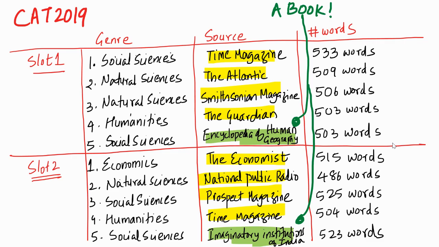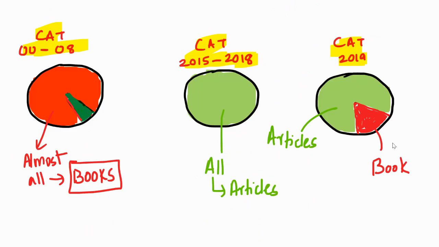Surprising in the sense because of this. If you look at the CAT 2000 to 2008 period, almost all the passages were taken from books. And the green represents passages from articles. Articles are short passages on a website, maybe The Guardian, or some essays. Essay, let me put essay as a better word to look at. And others from books. And in CAT 2015 to CAT 2018, every single passage that they picked was from an article.